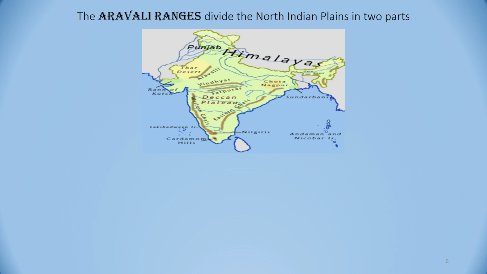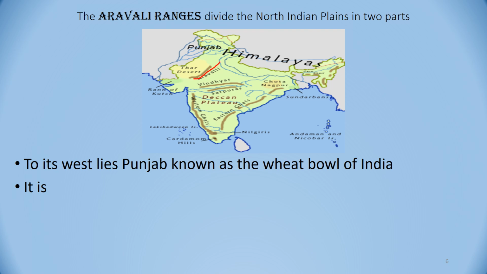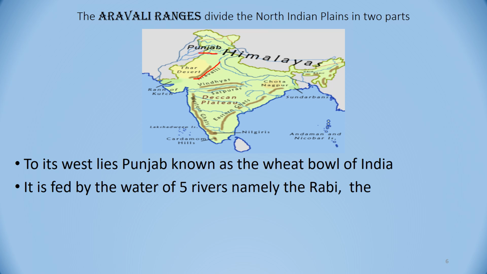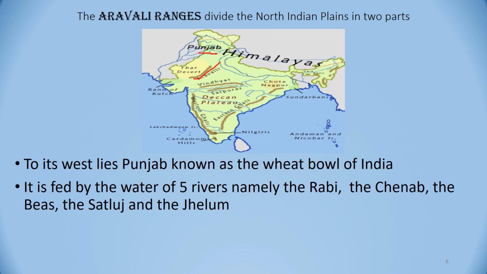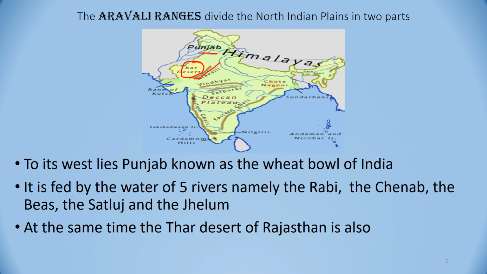Now, the North Indian plains is divided by the Aravalli ranges into two parts. This Aravalli ranges, you can see. Now the part which lies to its west is the Punjab plains. This is Punjab. It's already written here, you can see it. It is fed by the water of 5 rivers, namely Ravi, Chenab, Byas, Satluj and Jhelum. At the same time, the Thar Desert, this arid region, is also a part of the North Indian plains.